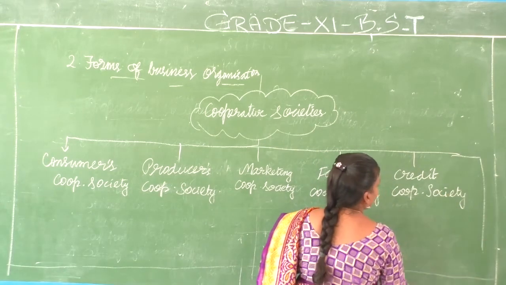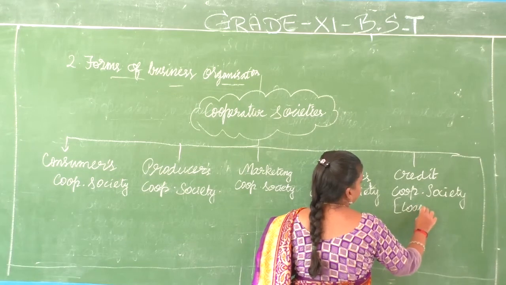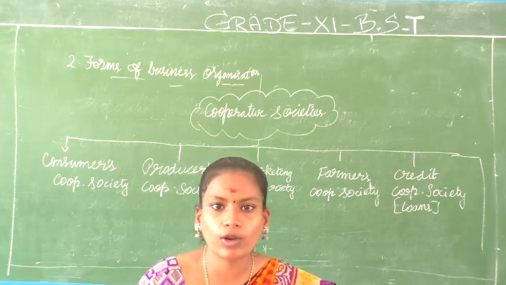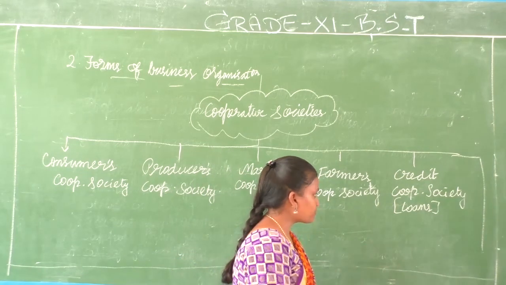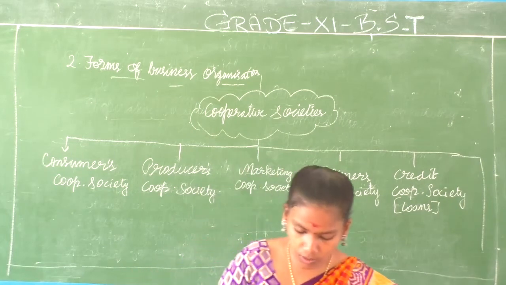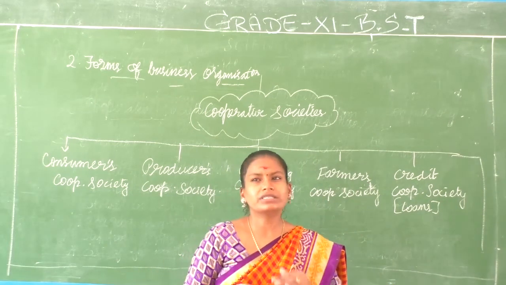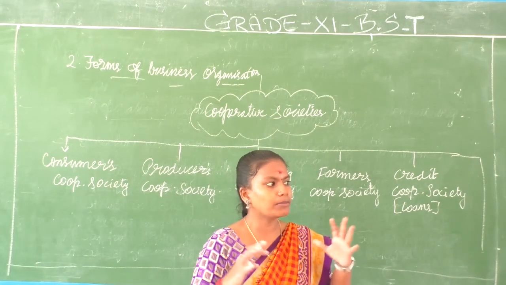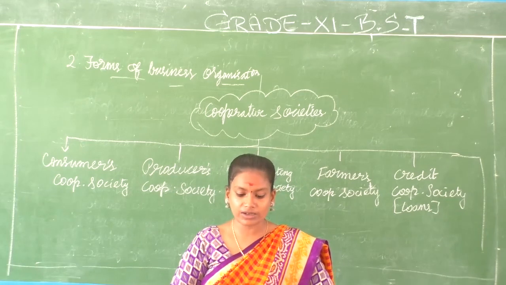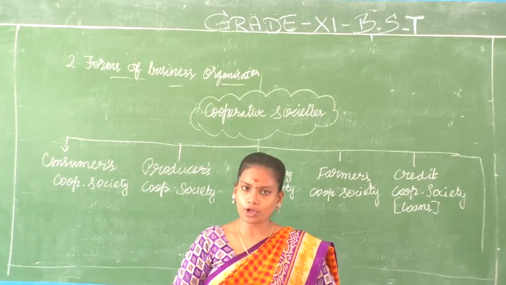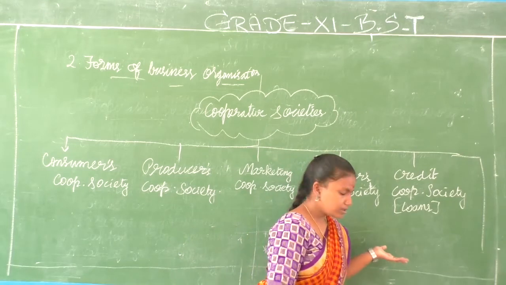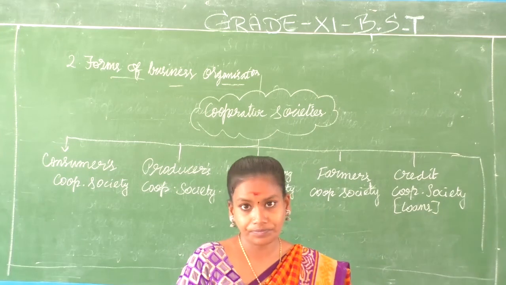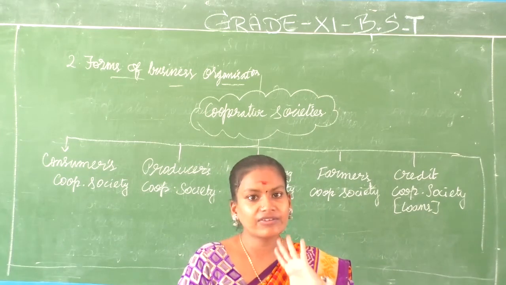Okay, they help in giving loans. Just as commercial banks help business organizations to avail loans, in the same way credit cooperative societies help in arranging loans, and sometimes they even give loans with easy repayment options. The interest rate will be less, and installments will be calculated at advantageous rates. Okay, so like the state electricity board employees cooperative society is an example. They arrange the credit for EB employees.